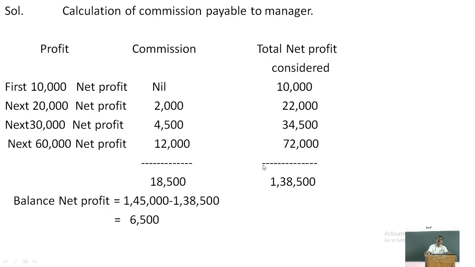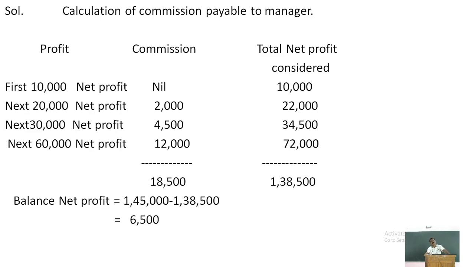The commission at 10%, 15% and 20% is 2,000, 4,500 and 12,000, so the total commission is 18,500. Now the profit given here is 1,45,000 before charging commission.